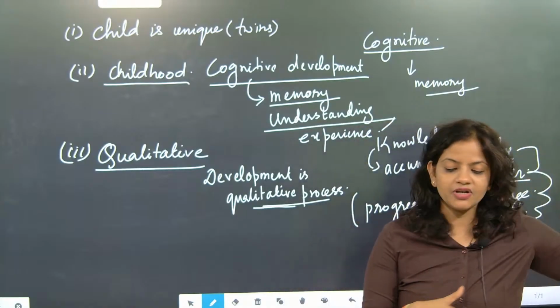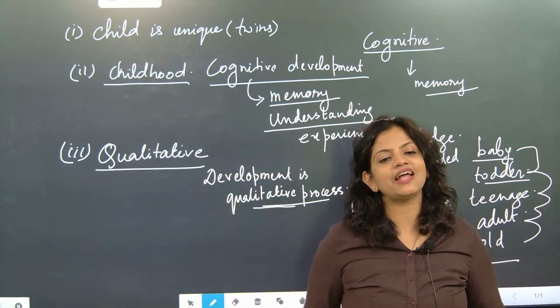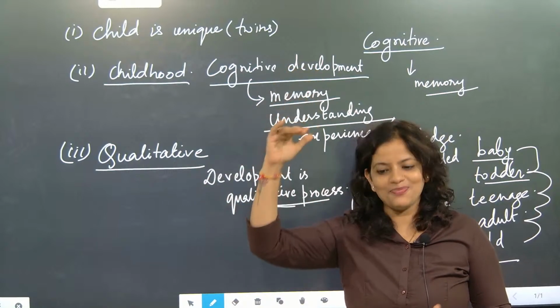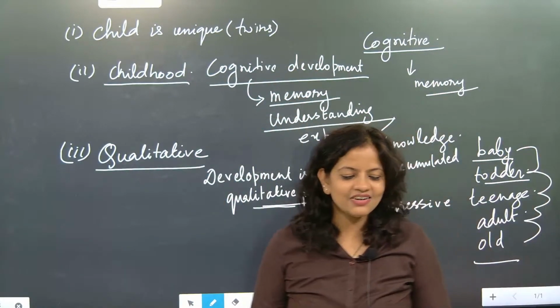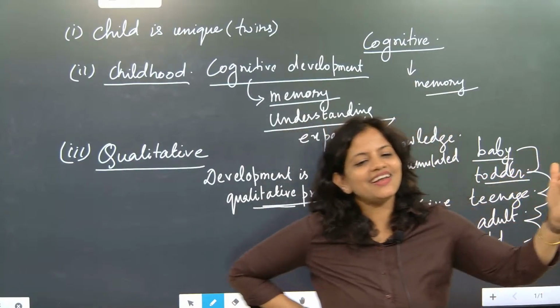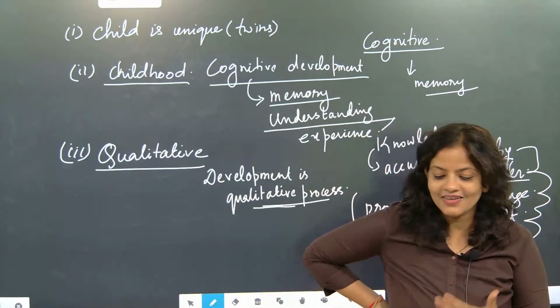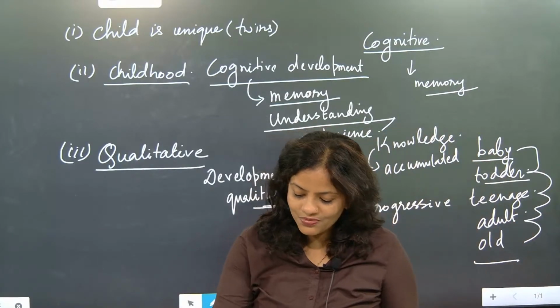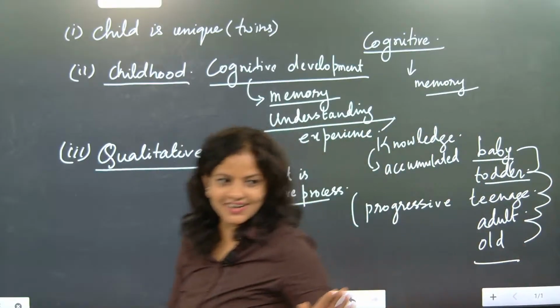Physical growth will stop after adolescence, meaning height will not increase. Think, if height also kept increasing, at 90 years of age we would not be able to fit into this room. We would have to break it and go up. Like trees, they have some height to attain, and after attaining that height, they will not go up. I hope till here it is very much clear. Crystal clear?